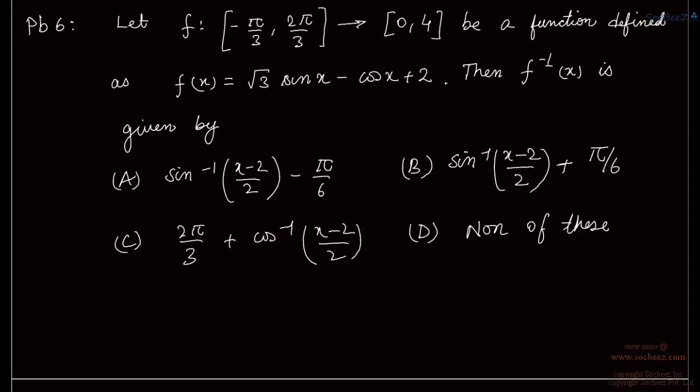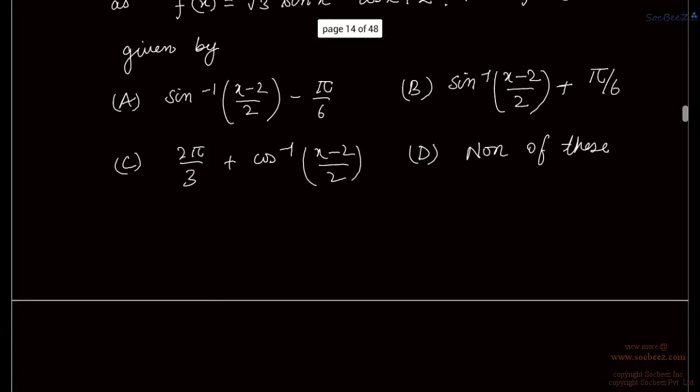Moving to the next question, we have a function f. Domain is minus pi by 2 to 2 pi by 3 and range is 0 to 4, defined as f(x) equal to root 3 sin x minus cos x plus 2. Then f inverse x is given by. Okay.